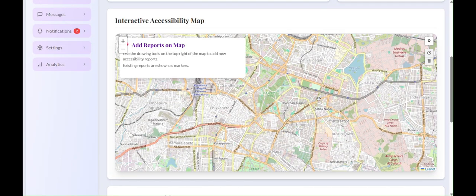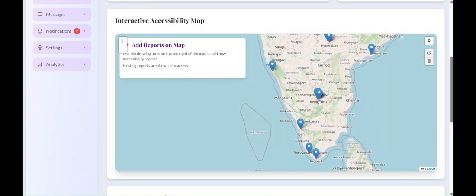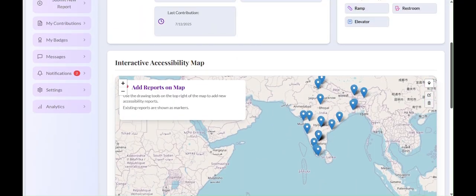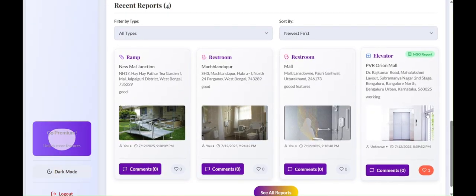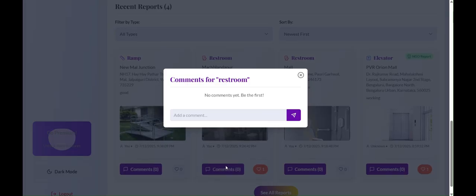This section has the map, which marks all the places where reports have been made, so accessing them is easier. The first four recent reports can be viewed here, and users can also like them, and even comment on them.